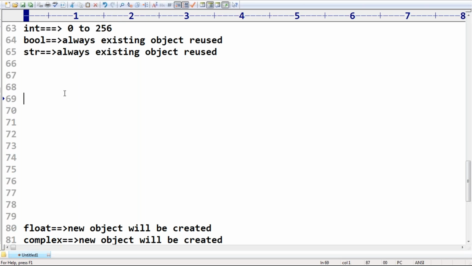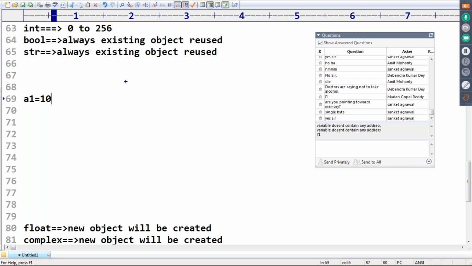Remember that, sir. 0 to 256, whenever your Python starts, these objects are automatically created by default. Now, if I say a1 is equal to 10, even the first time, it is not going to create a new object. Objects from 0 to 256 are already created: 0, 1, 2, 3 and so on up to 256. From there, a1 is pointed to the object 10.